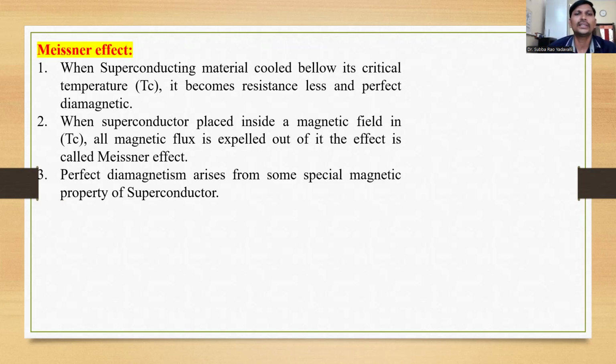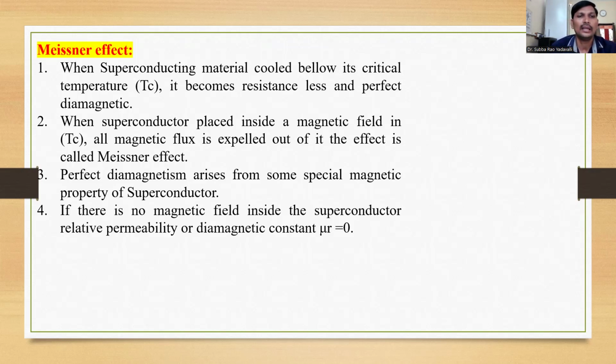And the perfect diamagnetism arises from the special magnetic property of superconductors. And the next one is, if there is no magnetic field inside the superconductor, the relative permeability or the diamagnetic constant becomes zero. That means the permeability of the magnetic value becomes zero.